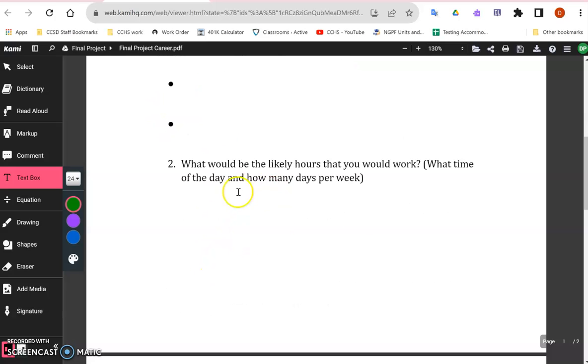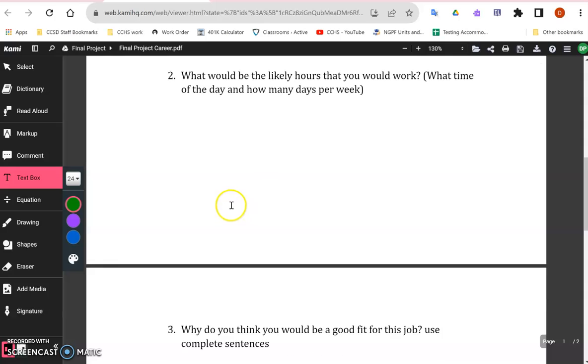Same thing, you can Google what are the likely hours a welder would work. That might be a job where there's multiple shifts, one in the morning, one during the middle of the day, a night shift. I don't know. That's what you have to figure out. Google it, try and figure out what your hours are.